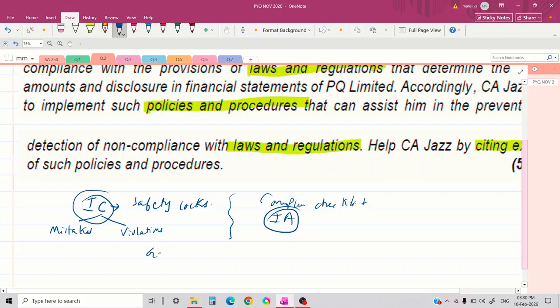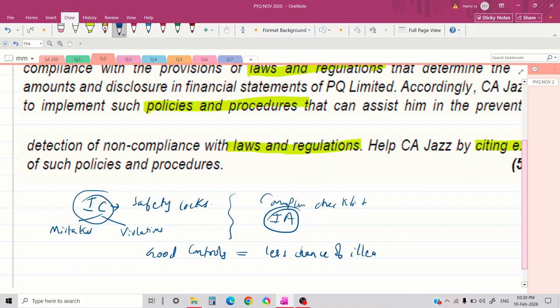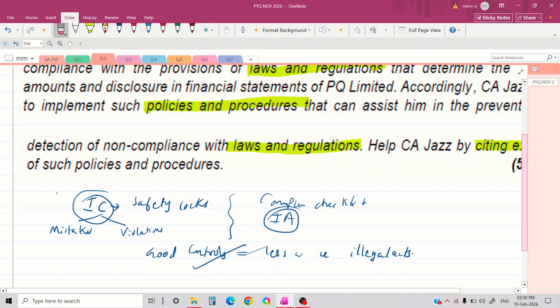We know that if there is any control in an organization and if that control is appropriate, there is always less chance of illegal acts. So this control mechanism is the second important policy and procedure that the company can adopt. I hope these two procedures you got very easily. The first is that the company must monitor legal requirements and also design procedures accordingly. Second is devising internal control in the organization.